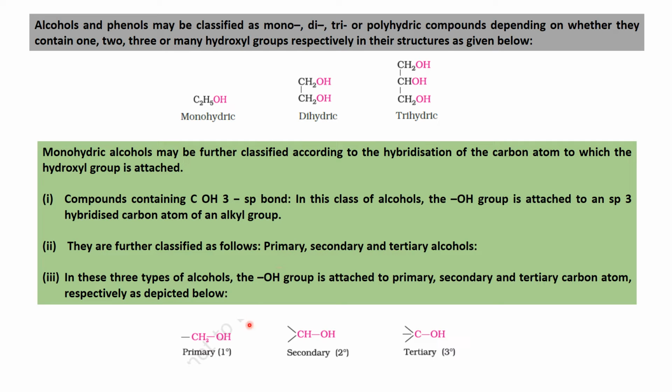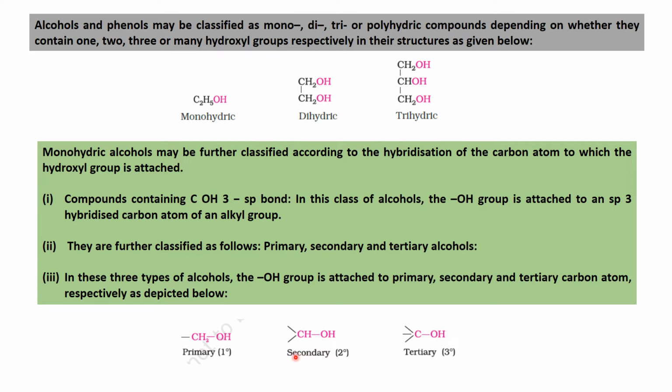Primary means it carries only one carbon attached, and you have a CH2 group, that is a carbon with two hydrogens. You know the carbon has a valency of 4: 1, 2 hydrogens, 3, and 1 is attached to the hydroxyl. This is called primary.